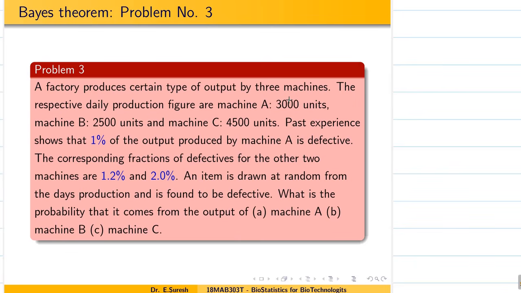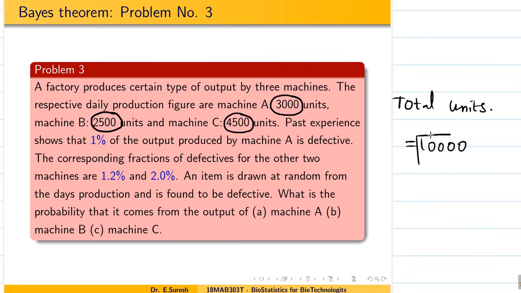So we need to find the total units: 3000 plus 4500 plus 2500, so 10,000 units. So the total units is 10,000.